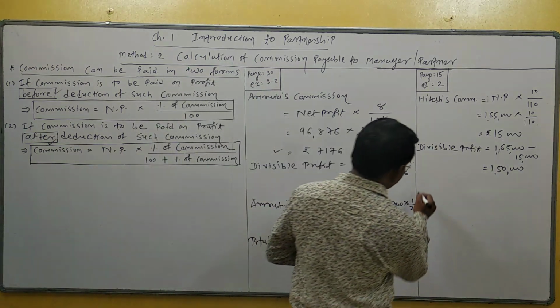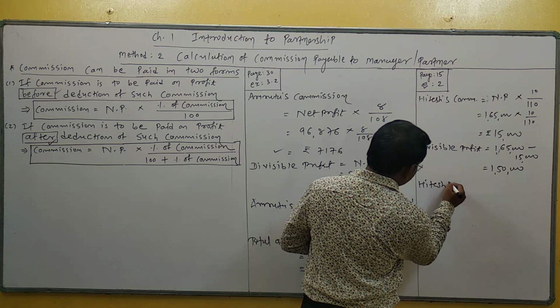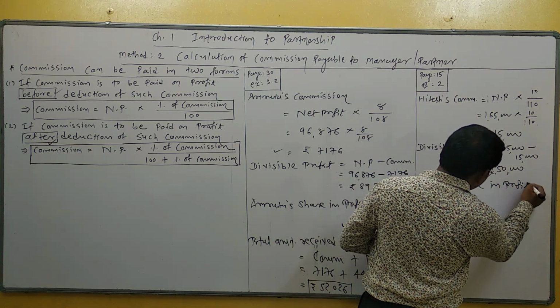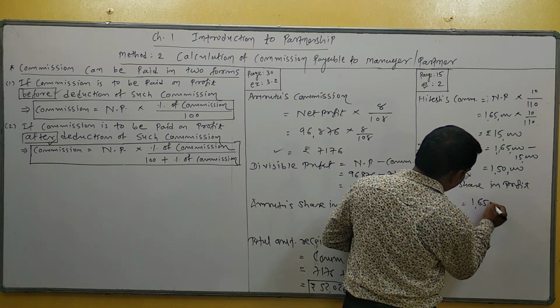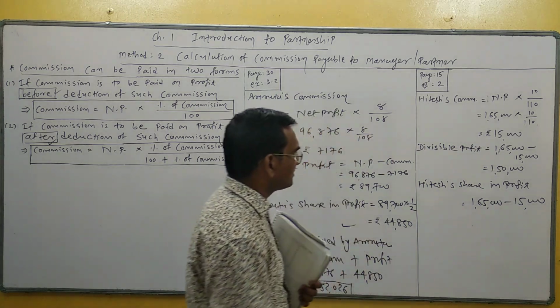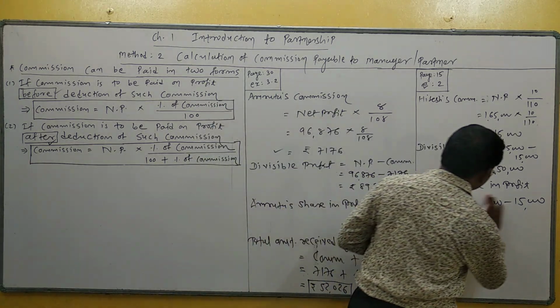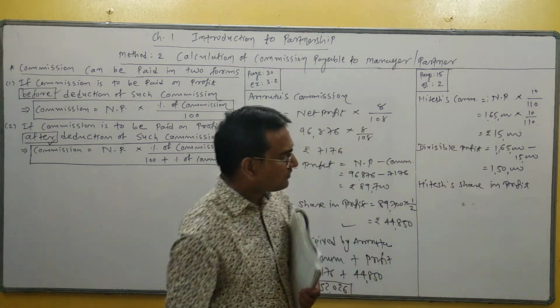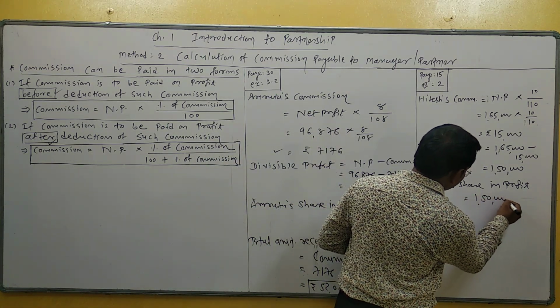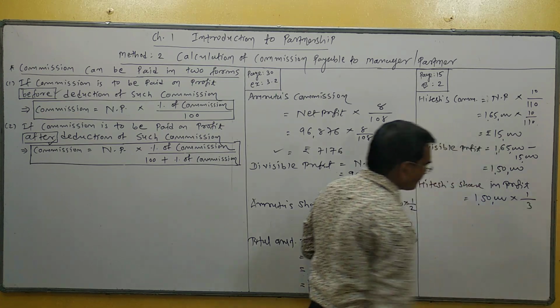Hitesh's share in profit is calculated this way: 1,50,000 into Hitesh's share in profit.